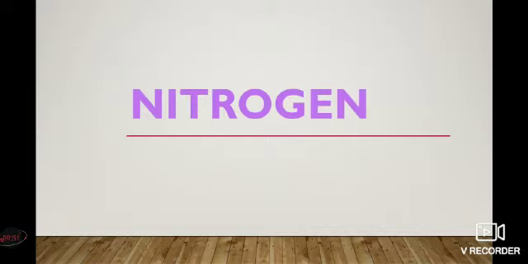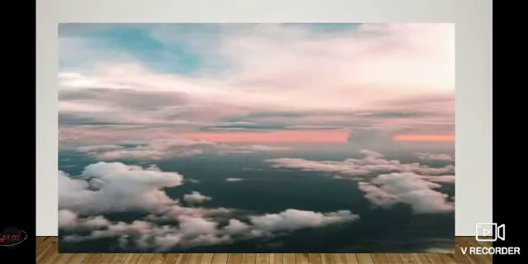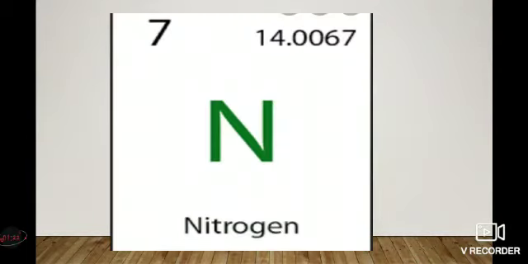One of the most important elements is nitrogen. Animals and plants need nitrogen for their growth, and nitrogen is an essential element in proteins and nucleic acids. These proteins and nucleic acids are called the building blocks of living organisms. About 78% of the atmospheric air is nitrogen gas.